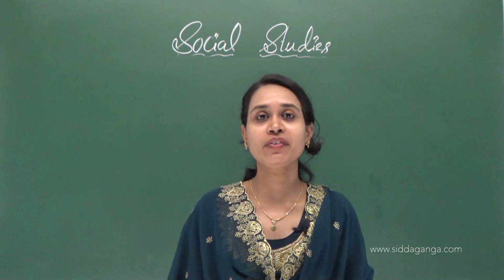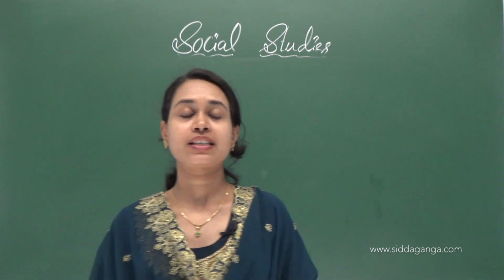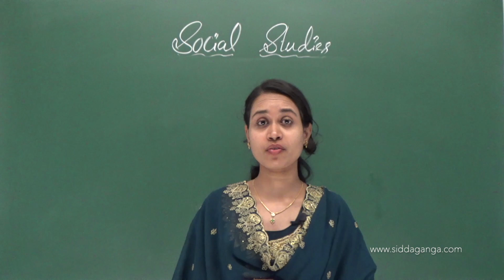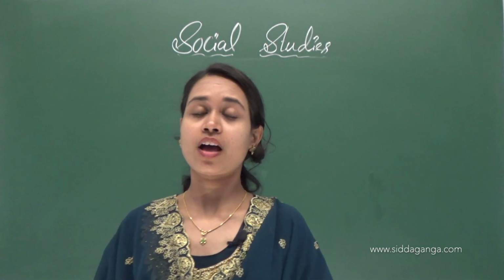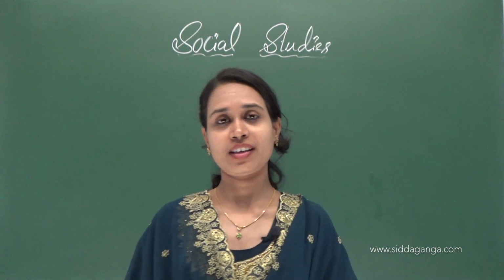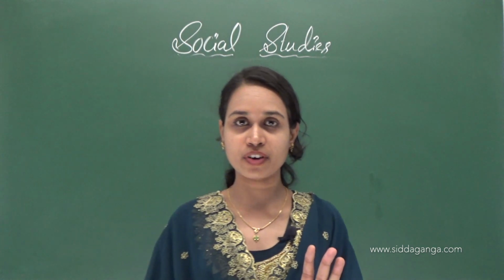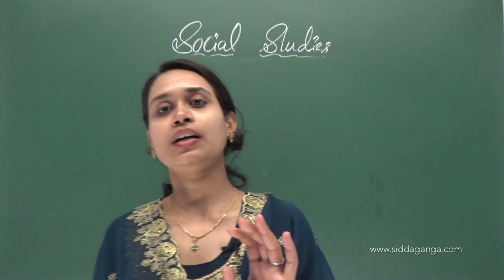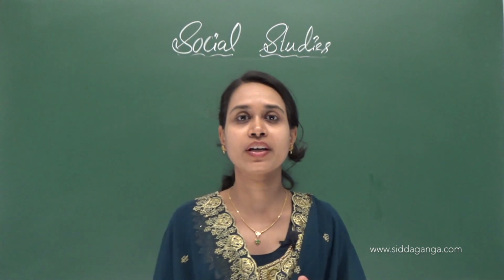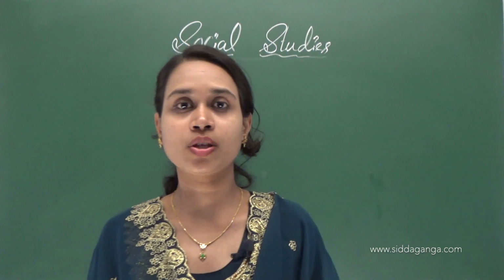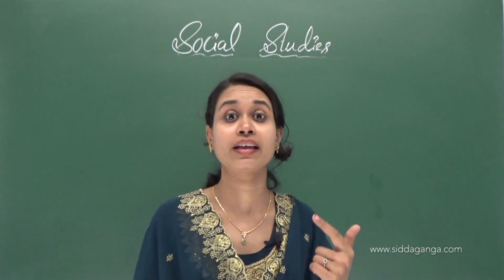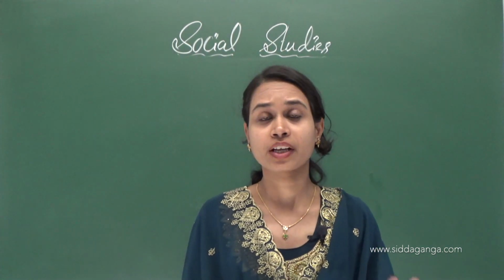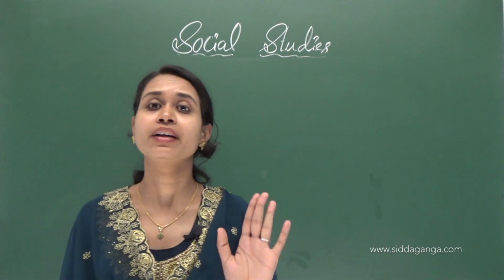Okay, in the previous class we studied the physical features of our country. How many physical features does our country have? Yes, there are 5 physical features. The physical features are divided on the basis of landforms, climate and natural vegetation.